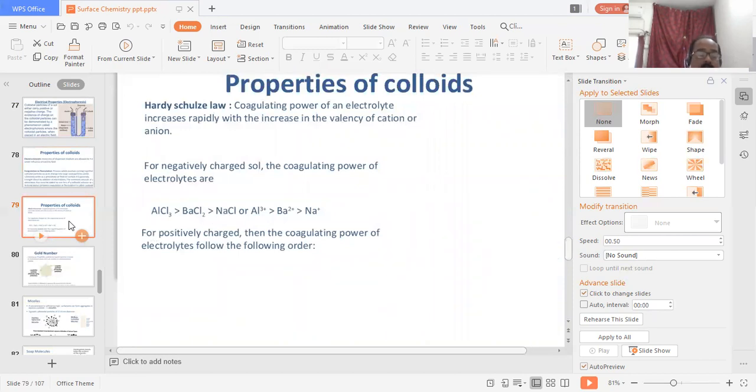Again, properties of colloids. So, the Hardy-Schulze law. According to this law, the coagulation power of an electrolyte increases rapidly with the increase in the valency of the cation or anion.